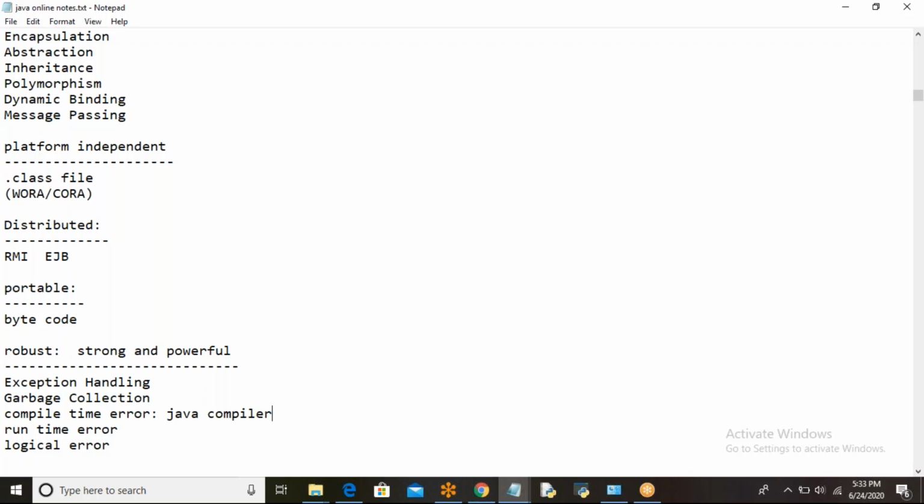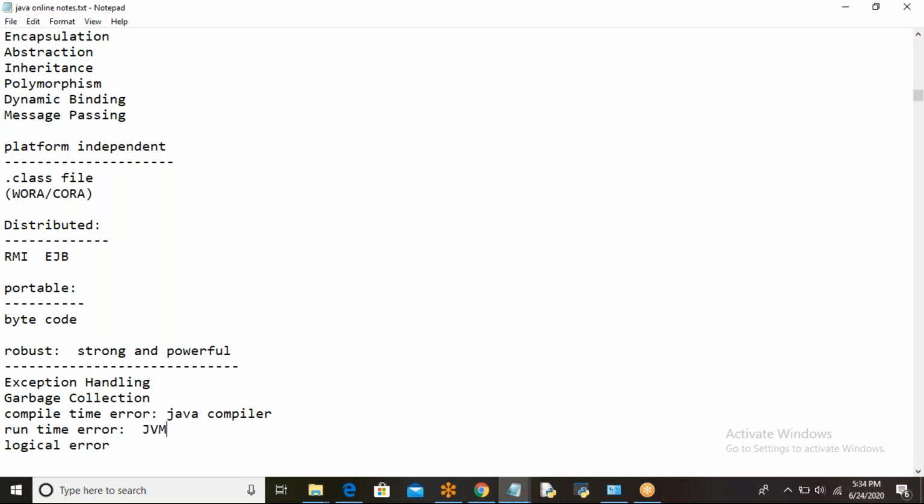And next one is runtime error. At runtime, when the program is executing, if you get any errors, those are known as runtime errors. Who is responsible? The Java virtual machine, JVM, is responsible here, like stack overflow, out of memory error, index out of bounds. These are all runtime errors. There the programmer can't do anything.